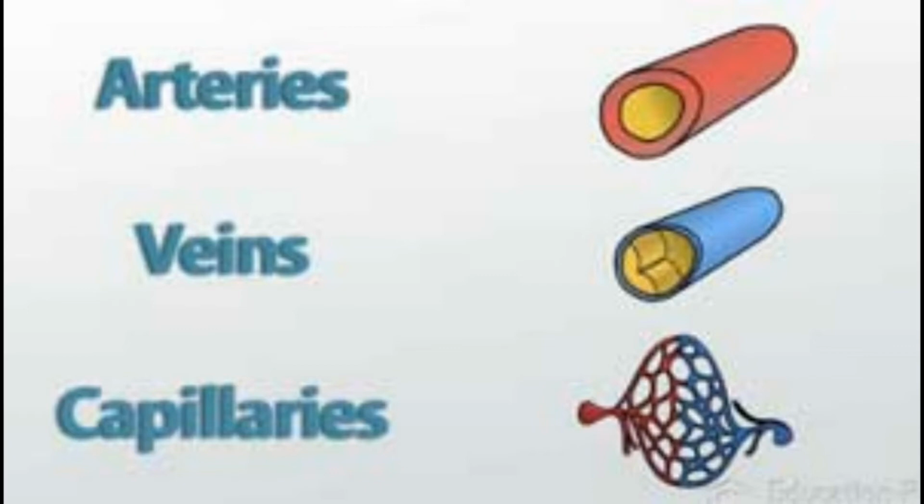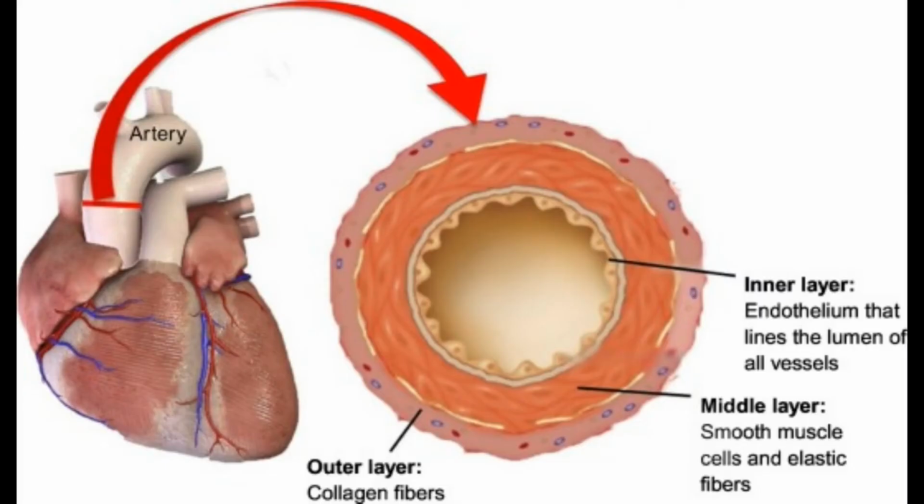There are three types of blood vessels: arteries, veins and capillaries. First type, arteries. Arteries are thick-walled, elastic, muscular vessels. They carry blood away from the heart to different parts of the body. That means arteries arise from the heart and carry blood from the heart to all parts of the body. They are thick-walled and elastic in nature.